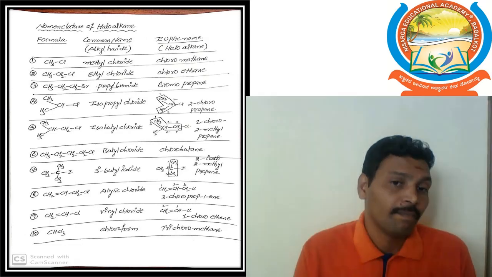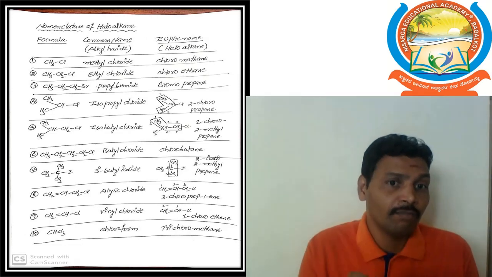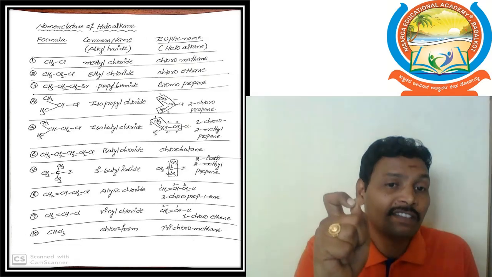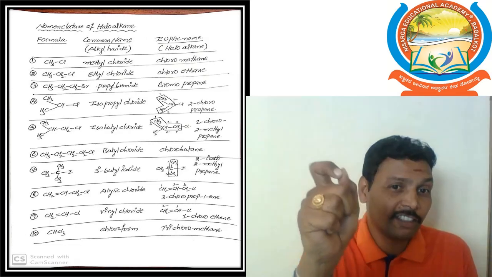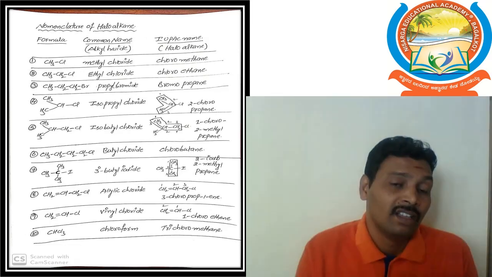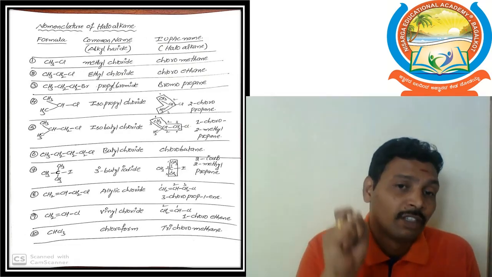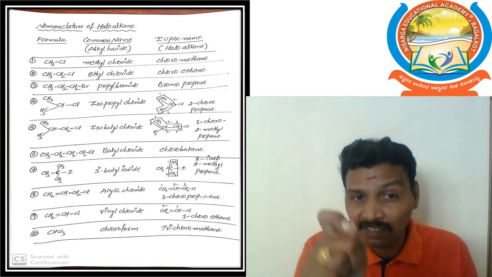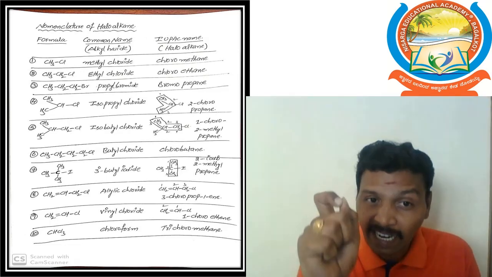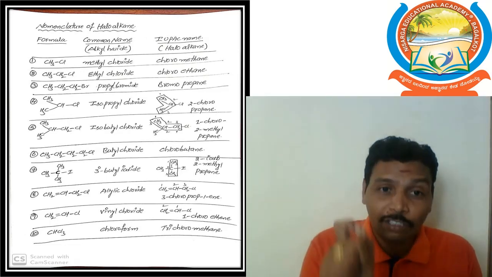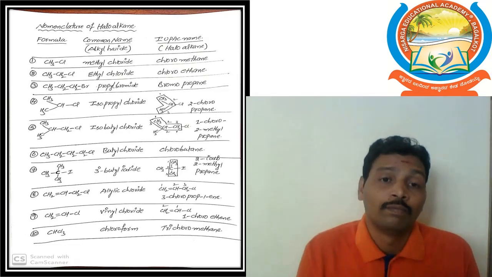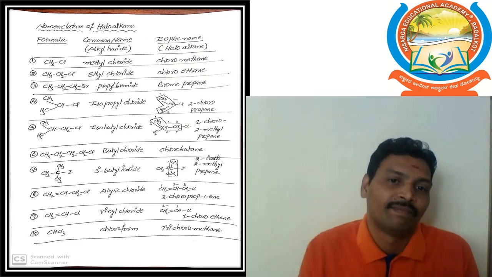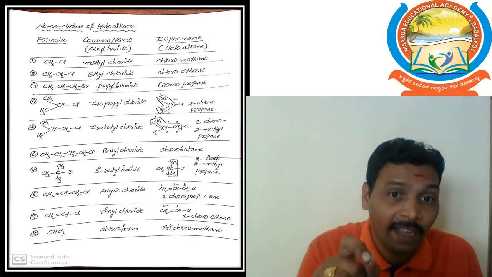For the IUPAC name, we follow the IUPAC rules. First we select the longest chain. Then we put the numbers. The chlorine attached carbon gets the second position, that means the number 2. So 2-chloropropane.